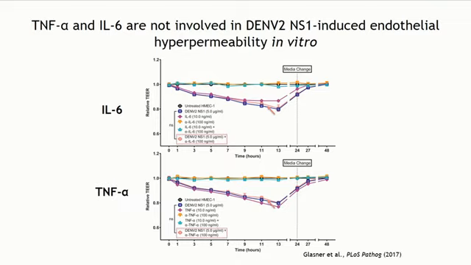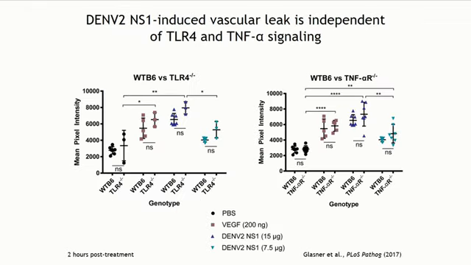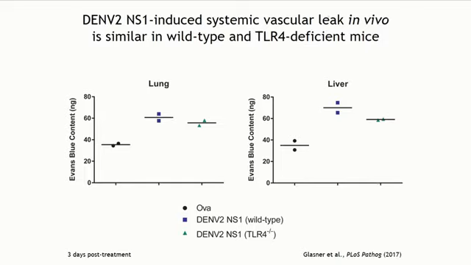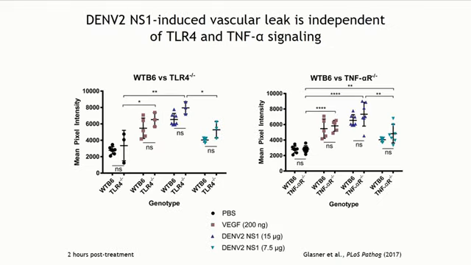So then we took this into our in vivo model, and we evaluated knockout lines of both TLR4 and TNF-alpha receptor. And here we have quantification of the mean pixel intensity on the y-axis, and then we compared vascular leak induced in TLR4 and the TNF-alpha receptor knockout mice to our wild-type animals that you saw in our earlier slides. And what you'll see is that there really are no differences observed between any of the conditions with either knockout when compared to wild-type animals. But we still see the same pattern of higher levels of leak induced by VEGF and a dose-dependent induction of leak with NS1. So this suggested to us that TNF-alpha and TLR4 signaling are not required for vascular leak observed in our local dermal model.